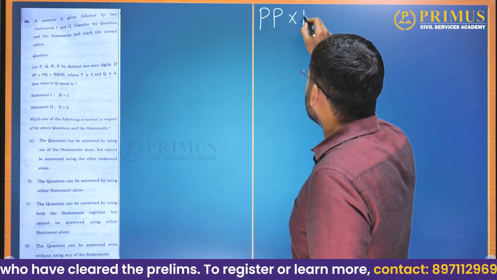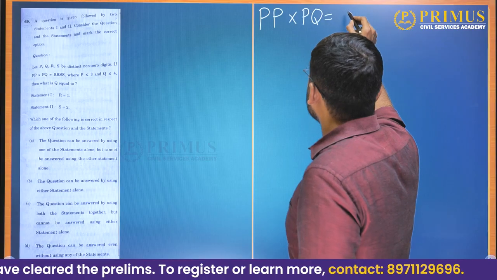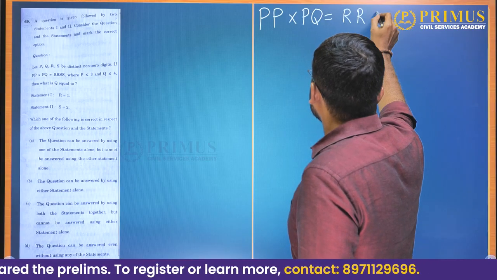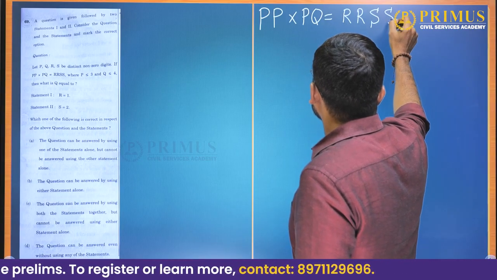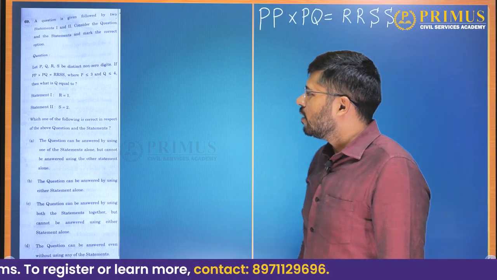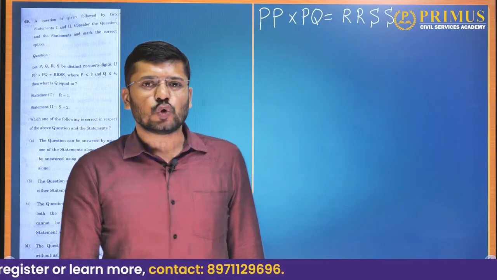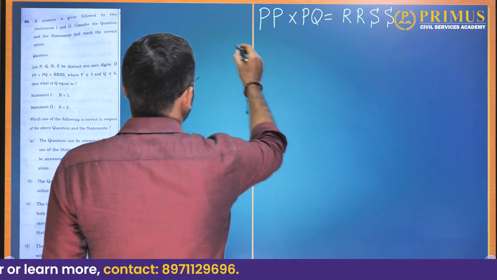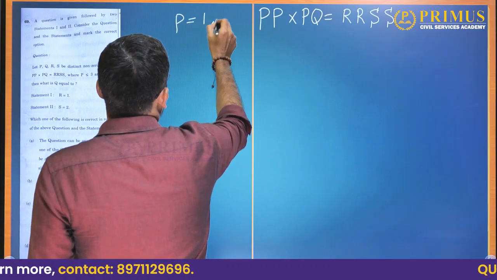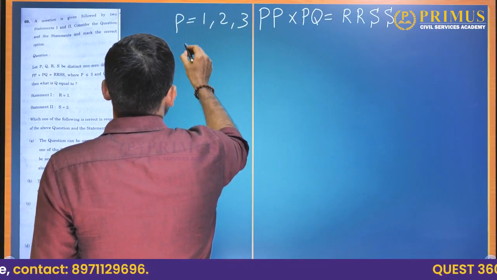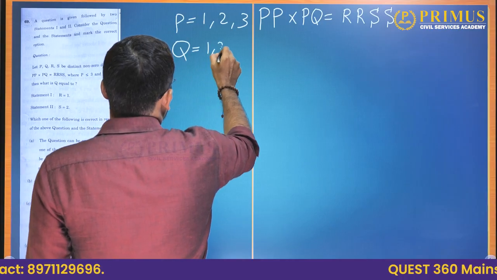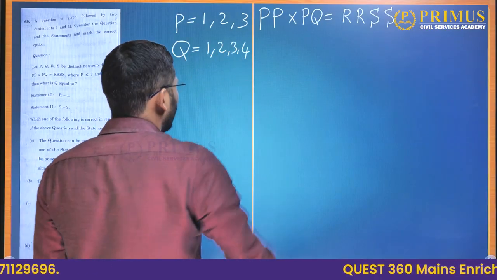PP into PQ is equal to RRSS, where P is less than or equal to 3. So P can have the values 1, 2, 3. Q is less than or equal to 4. So Q can have the values 1, 2, 3, 4.